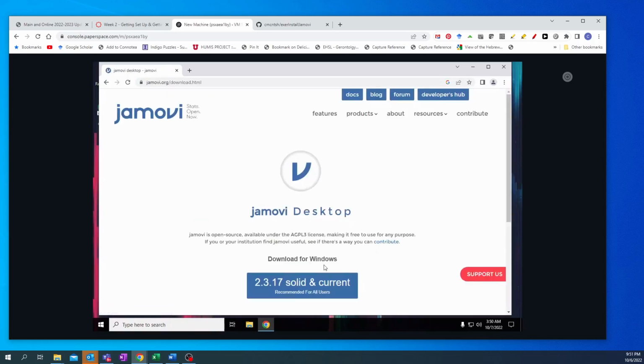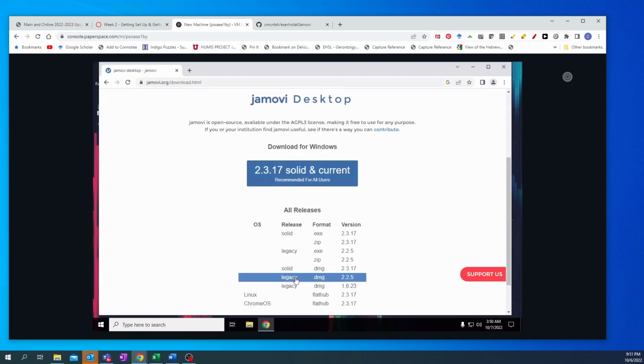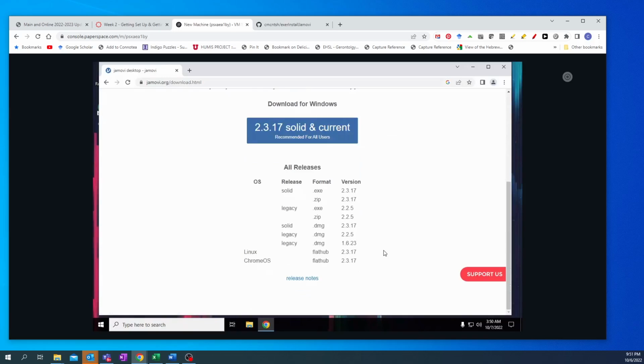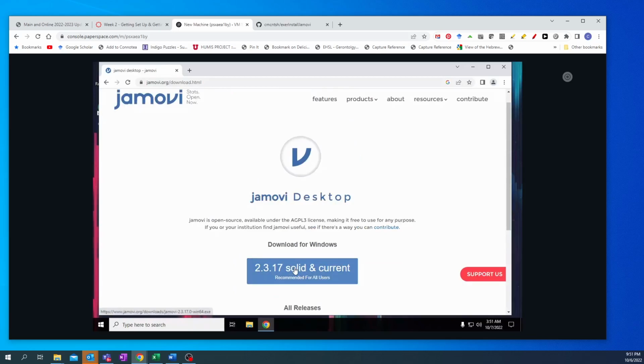So I'm going to click on that option and pick the solid and current. Looks like there's a couple different options there, but we'll just pick that. And once that's finished downloading, you want to run the installer.